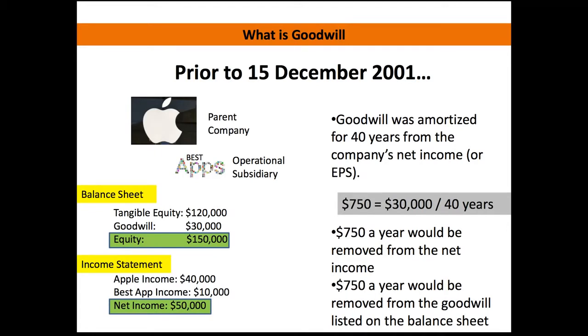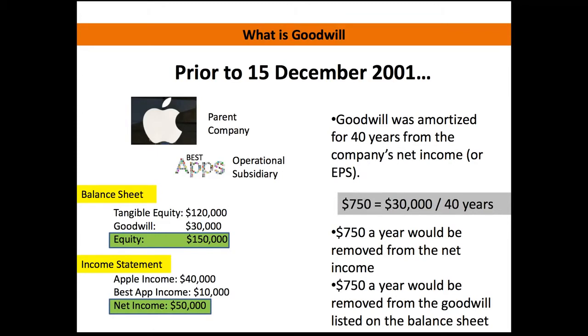And then the goodwill would be listed as $29,250, so it's also subtracted out of the goodwill. After a 40-year period, the goodwill would no longer be listed on the balance sheet. It would just go away. And then on the income statement, you wouldn't have to subtract that amount out of the income statement, so you would see a boost in the net income and the EPS.